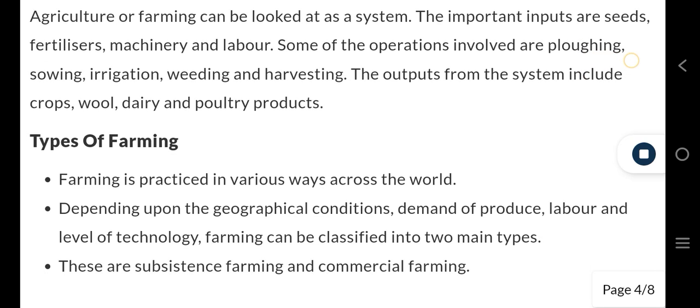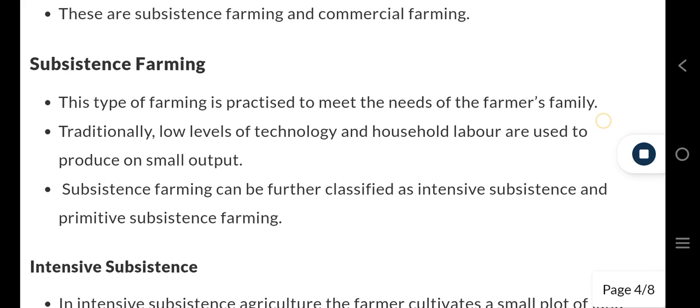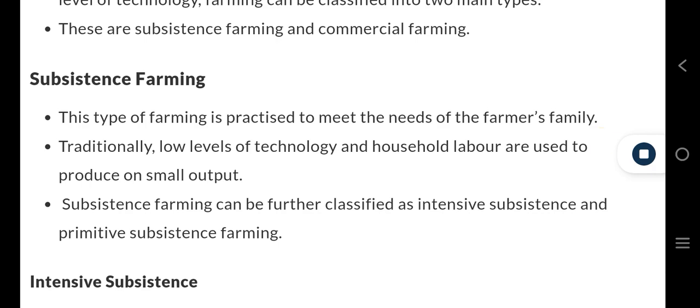Types of farming. Farming is practiced in various ways across the world. Depending upon the geographical conditions, demand of produce, labor, and level of technology, farming can be classified into two main types. These are subsistence farming and commercial farming. Subsistence farming. This type of farming is practiced to meet the needs of the farmer's family. Traditionally, low levels of technology and household labor are used to produce a small output. Subsistence farming can be further classified as intensive subsistence and primitive subsistence farming.